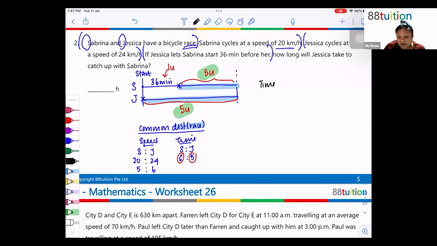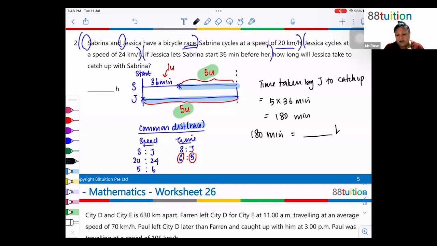So what we want is Jessica took 5 units of time to catch up with Sabrina. So time taken by Jessica to catch up will be 5 units of time to give me 180 minutes. So that means 180 minutes to be in hours will be how long?